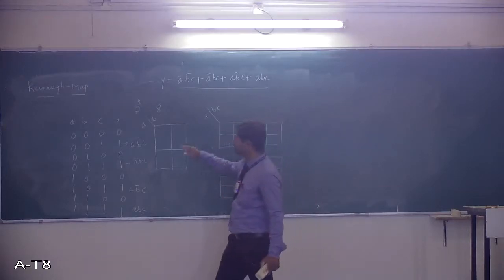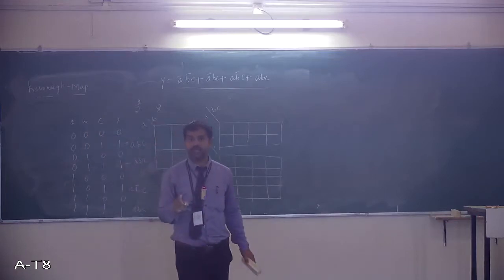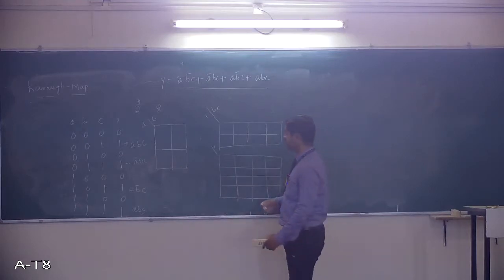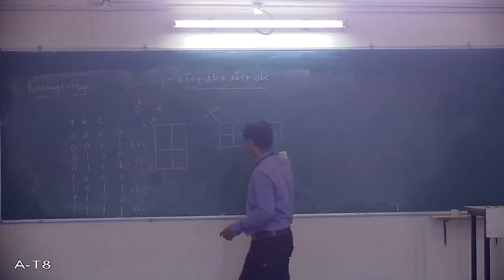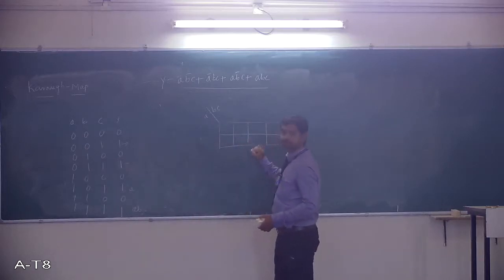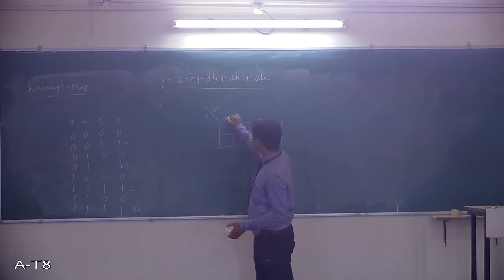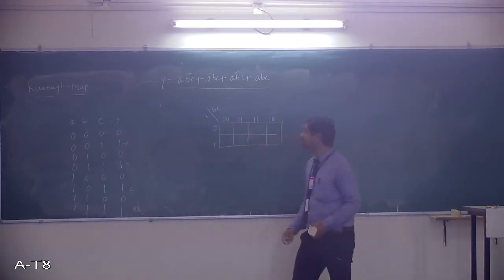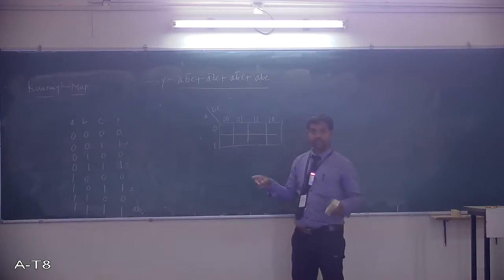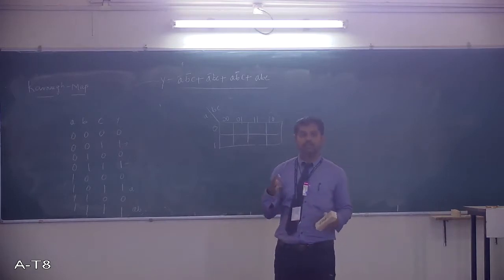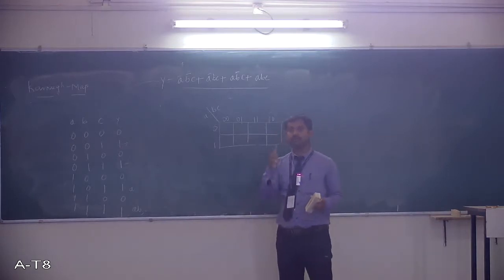Since the variables are 3, 2 to the power of 3 is 8, so you need to select that particular template, this one. Here it is 0, 0, 0, 1, 1, 1, 1, 0, 0, 1. When you make the cells, you have to identify them in such a way that each adjacent cell differs by 1 bit.